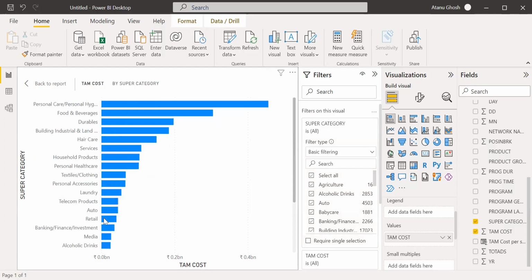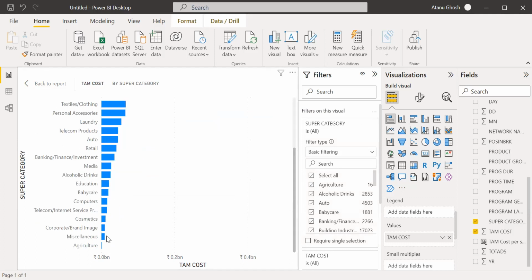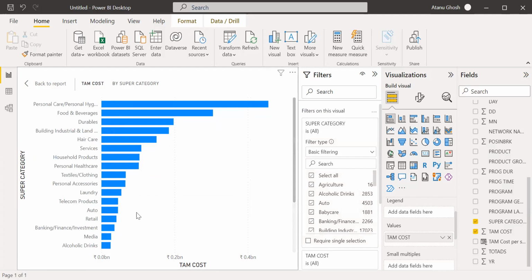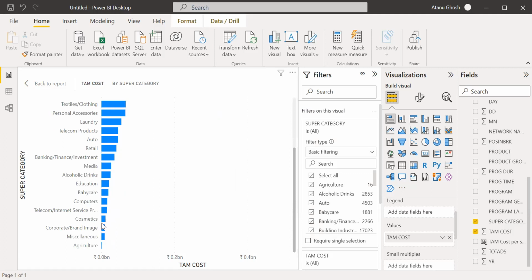Television, maybe it is a part of personal care. So cosmetics has been taken out of personal care. Otherwise, it's surprising, isn't it? What do you feel about it? Cosmetics is so low, baby care is so low, education is so low. It has to do with the definition of personal care. We have a very large component there. Personal care could mean everything from lotions to shampoos to soaps. So a large number of things are grouped together, and that's why possibly the size is much larger.